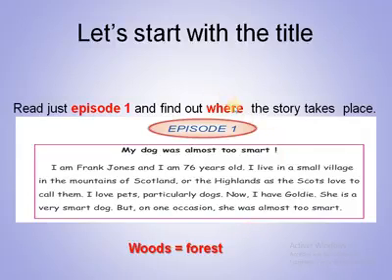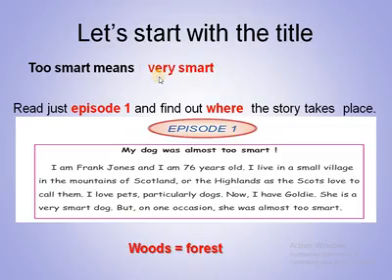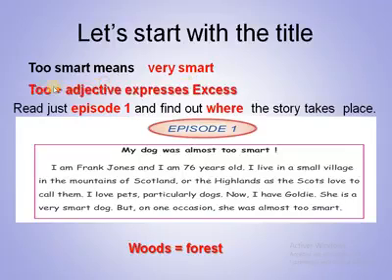So first let's answer this question, where? So here you have in the mountains of Scotland, that means in the woods, in the forest. So here he said too smart. Too smart means very smart. We saw earlier smart means intelligent and clever. So when we use too plus adjective here, we express excess. That means more than necessary. Too smart. Okay.